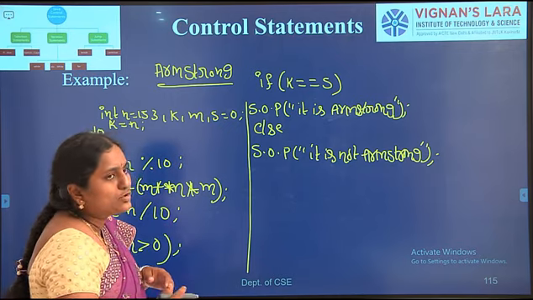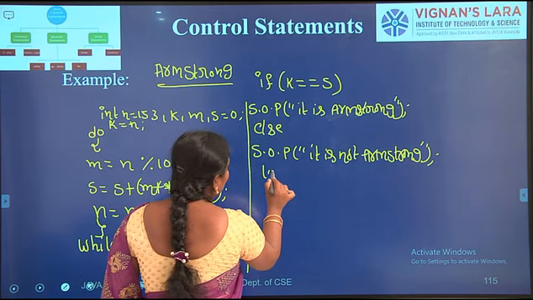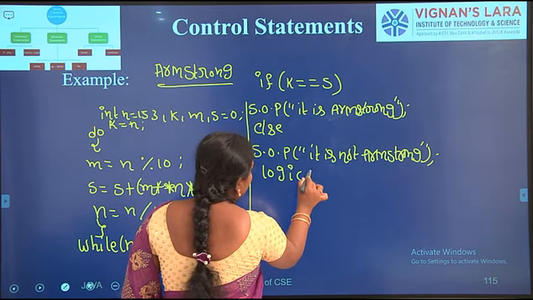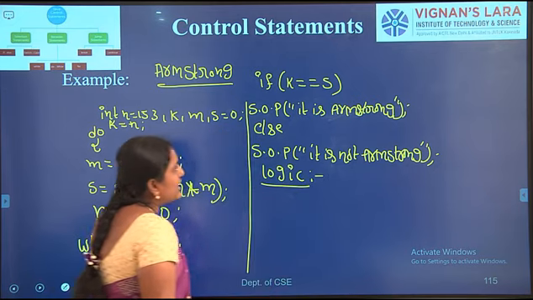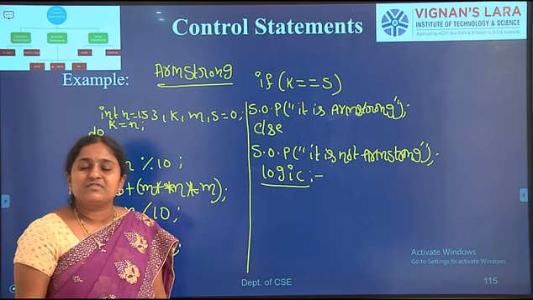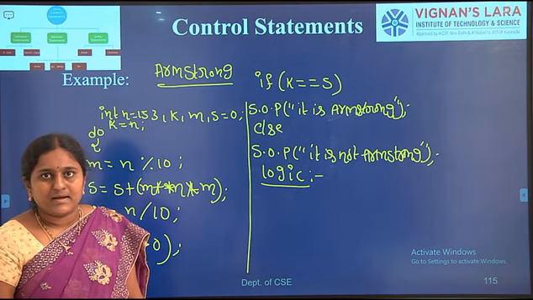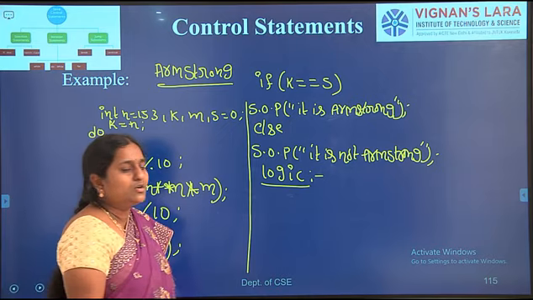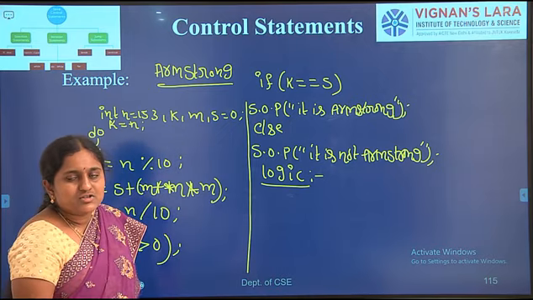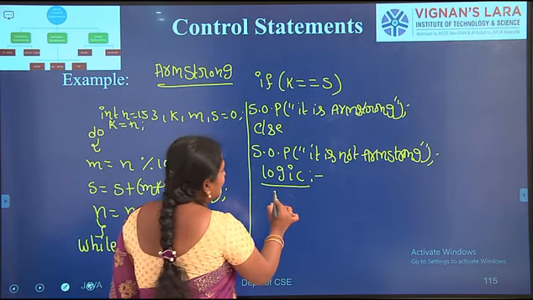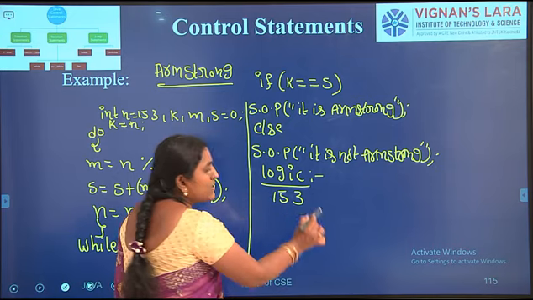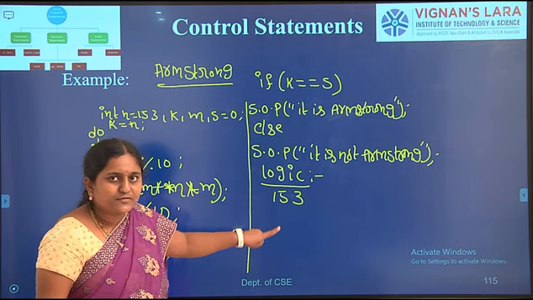Coming to the logic or tracing: first of all, what is an Armstrong number? Suppose I have been given a number, 153. What are the digits of the given number?